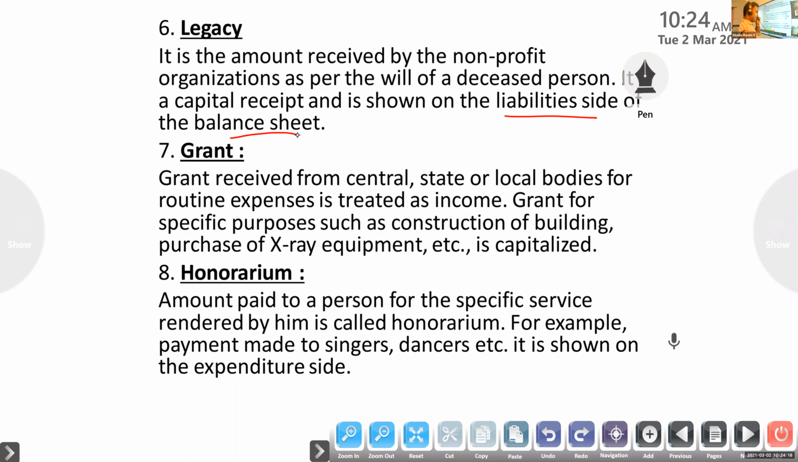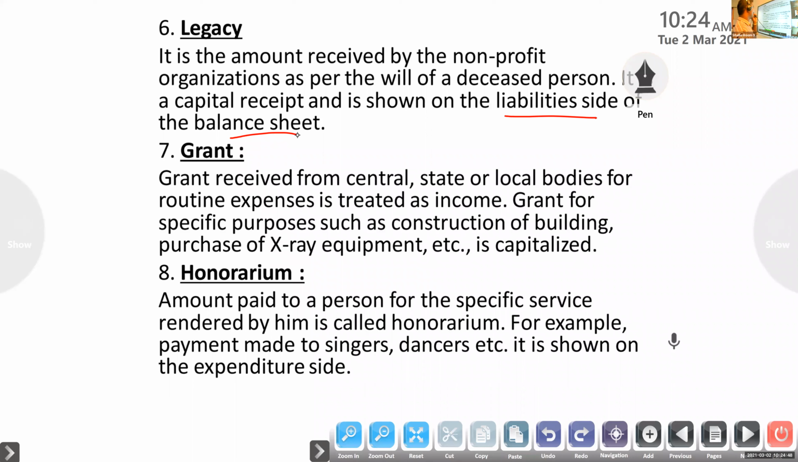Life membership fees, legacies, these come on the liability side as capital receipts. Legacy is the amount received by the non-profit organization as per the will of a deceased person. Before my death, I make the agreement. So that is legacy, and it is a capital receipt. They will ask a one-word question: capital receipt or revenue receipt.